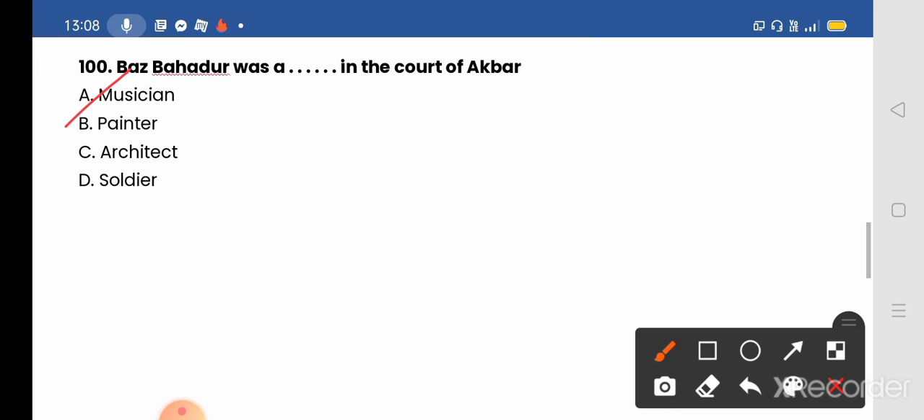So, here we ended our today's session, and today we discussed our 100 important MCQs about Mughal Empire in India. And in our next session, we will discuss many more MCQs for Mughal Empire.